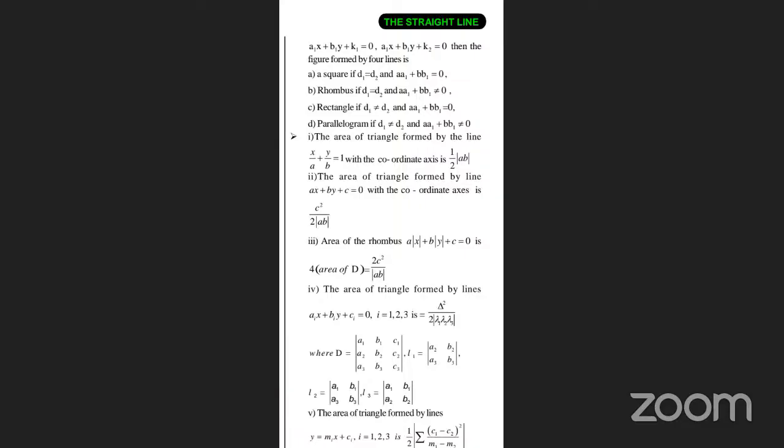Del is nothing but this determinant of A1, B1, C1, and so on. This is the value of del. You find this value and square it. This is the value of lambda 1. This is the value of lambda 2. This is the value of lambda 3. It's the same thing we do for determinant expansion.